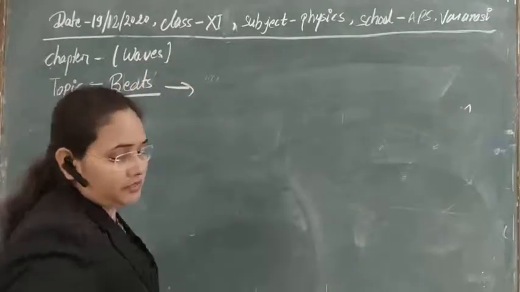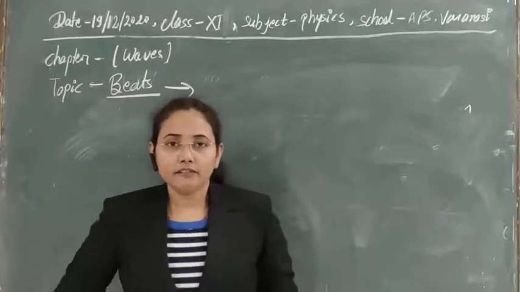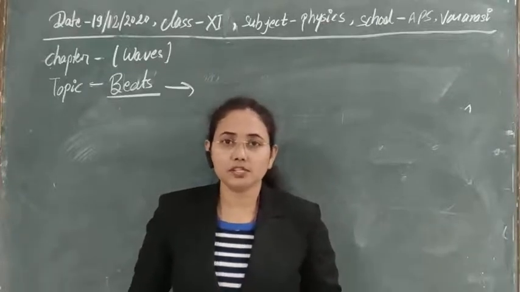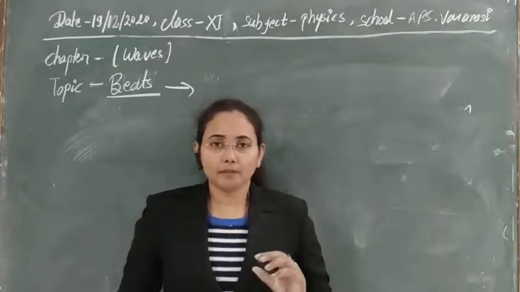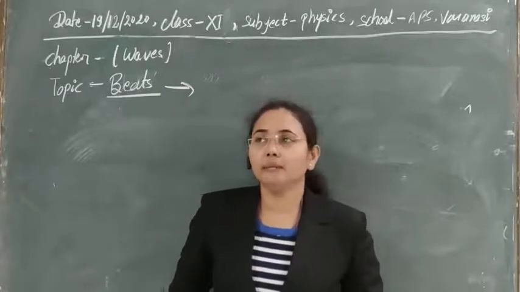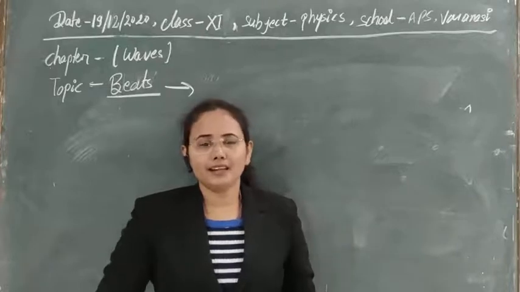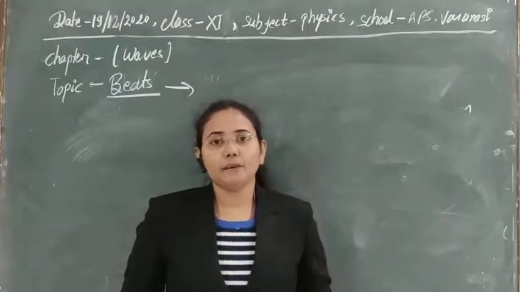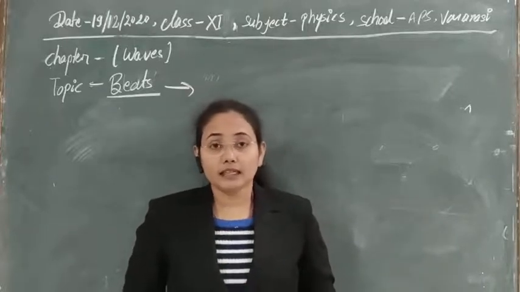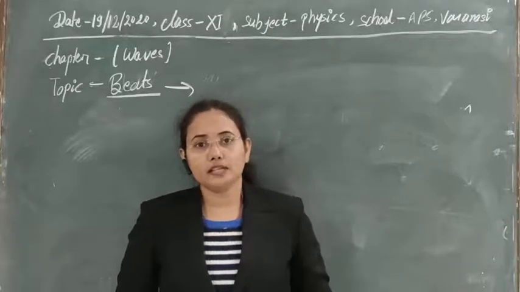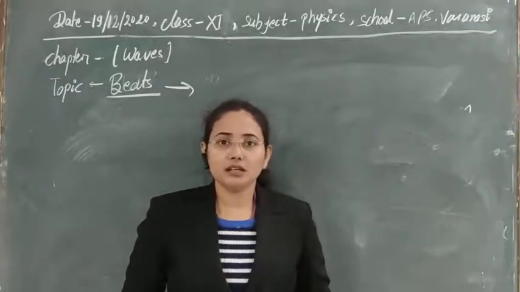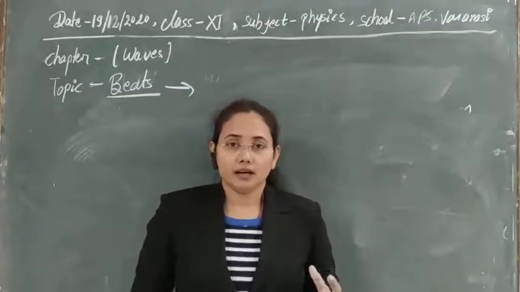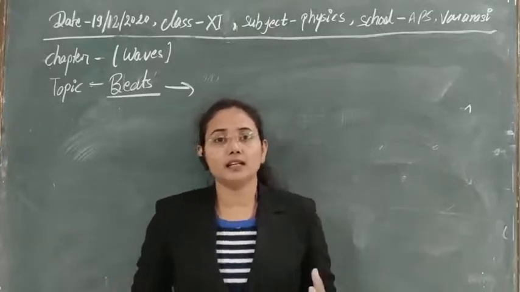First of all, what is a beat? Suppose we take two waves, and here we are again going to use the superposition principle. If two waves propagating in the medium have equal amplitude and nearly equal frequency, and they are superimposed over each other, then after superposition the intensity is redistributed: at some points we get maximum intensity and at some points minimum intensity.